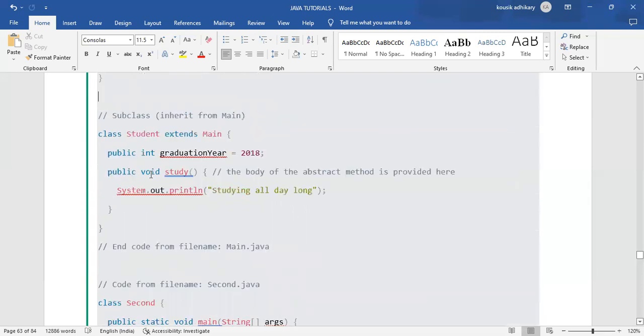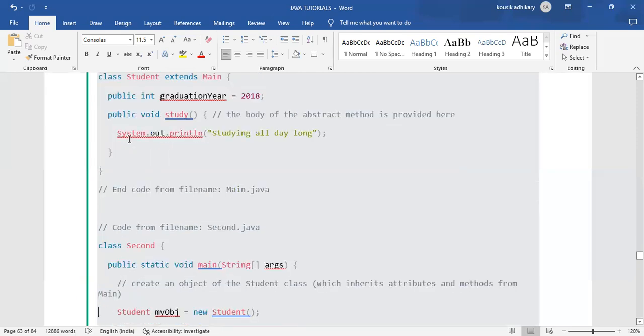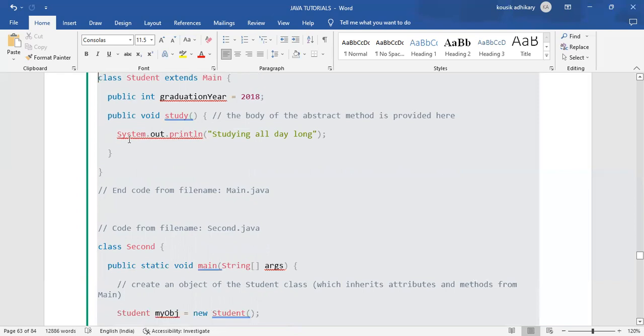And that student class, where we have extended that abstract main class, means that whatever content is available in the abstract class, we have extended in the student class. And if I create an object of that student class in the actual main class, by calling the name of that object, I can access that student class within the second class. Is it clear? Am I clear to everyone?